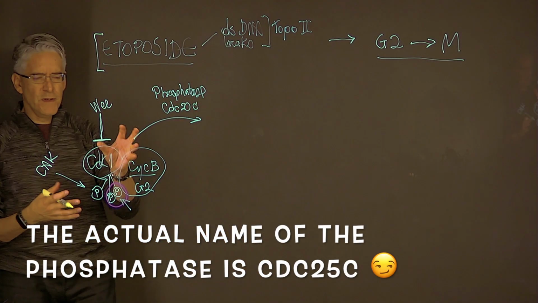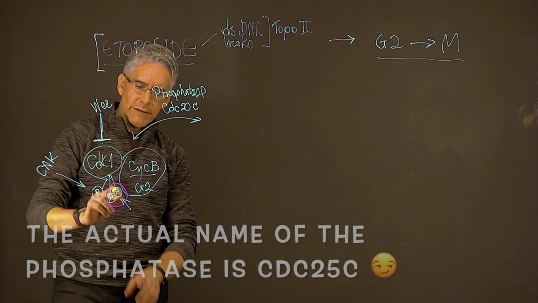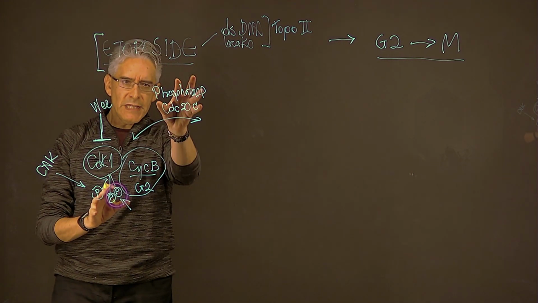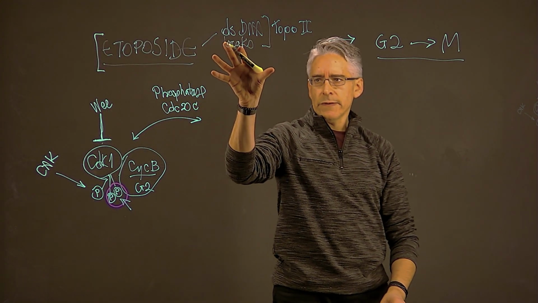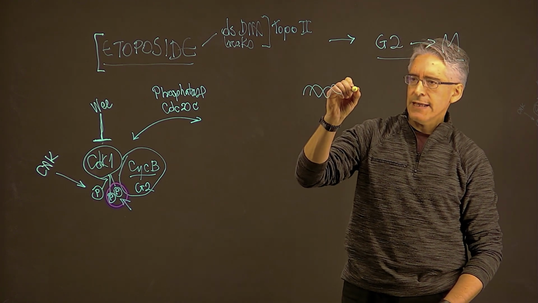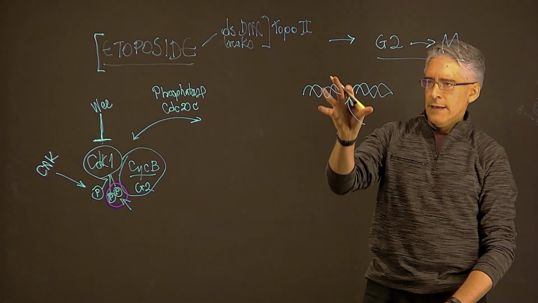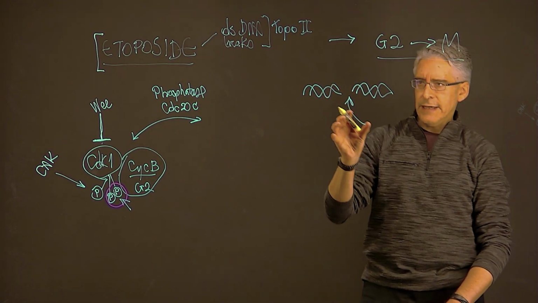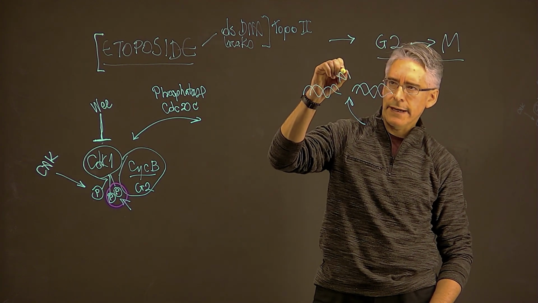So that phosphatase needs to be active so that it can actually eliminate those phosphate groups. But this phosphatase becomes inactivated when there is double-stranded DNA damage. Why? Because there is another kinase that senses that kind of damage. You have the break in the double-stranded DNA molecule, and that activates the ATM kinase.